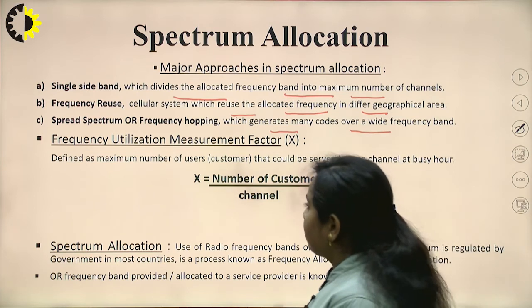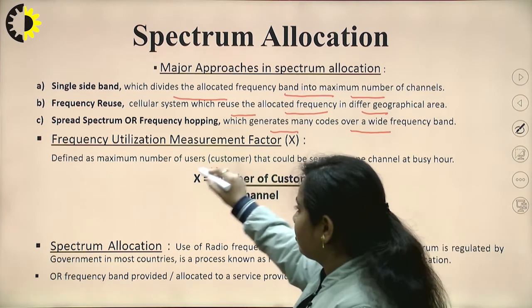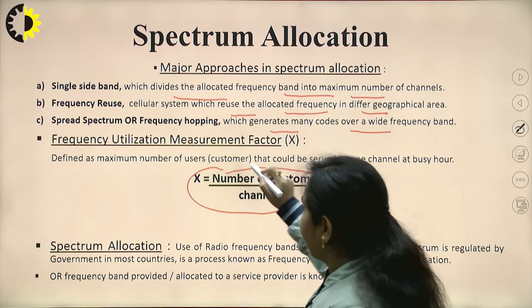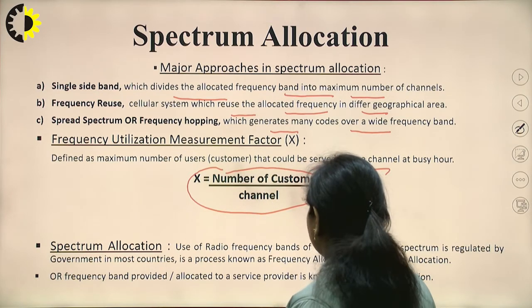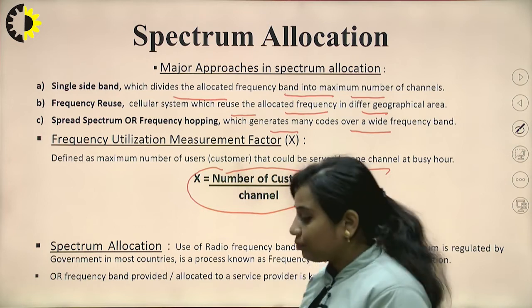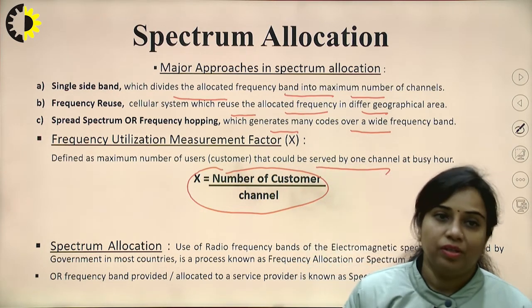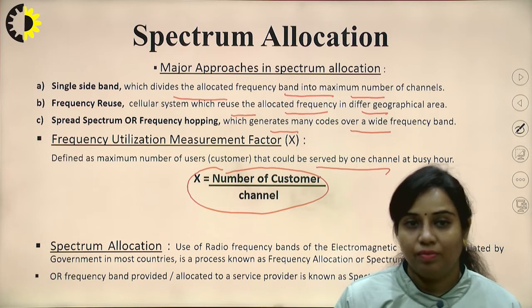Now this frequency utilization measurement factor is defined as the maximum number of users that could be served by one channel at busy hour. So how are we going to find out the frequency utilization measurement factor X?